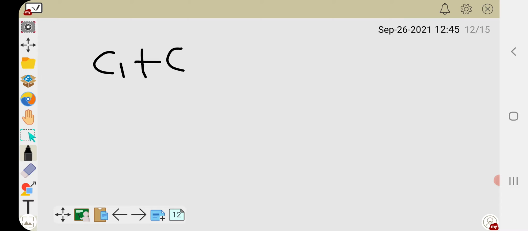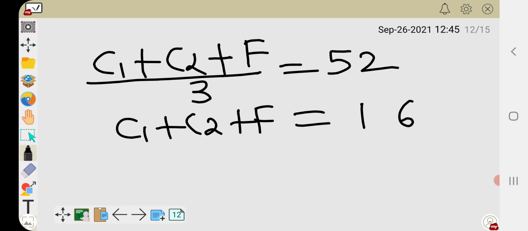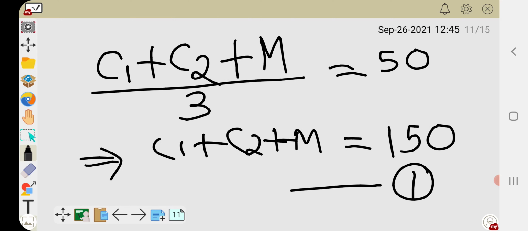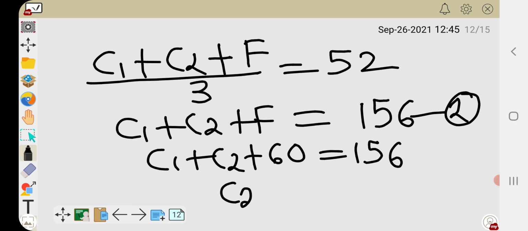The average of the weights of the children and father is 52 kg. That means C1 plus C2 plus F equals 156. This is equation 2. Now the weight of the father is given as 60 kg. So C1 plus C2 plus 60 equals 156. It means C1 plus C2 is equal to 156 minus 60, that is 96. C1 plus C2 is 96.